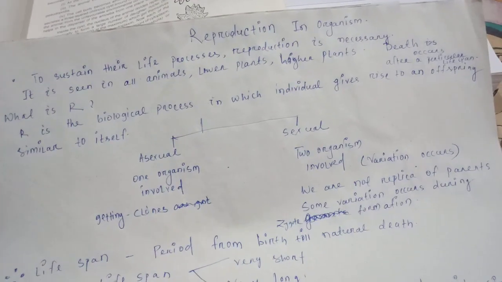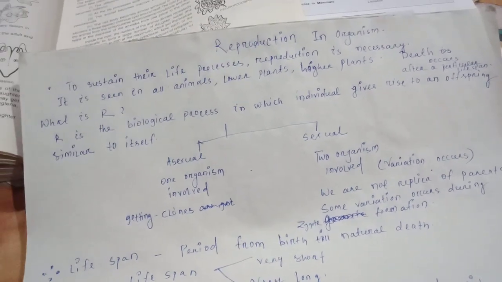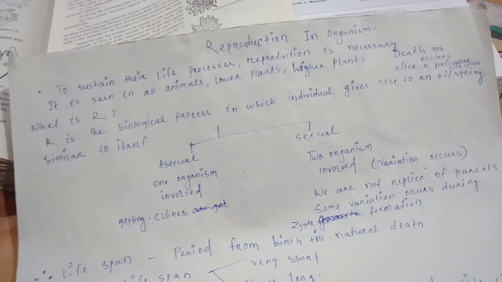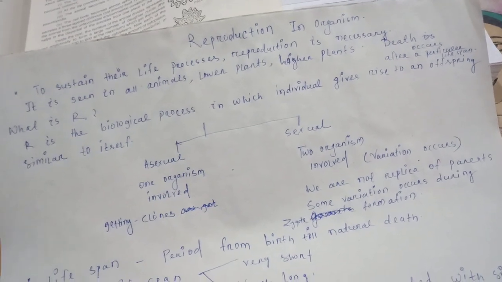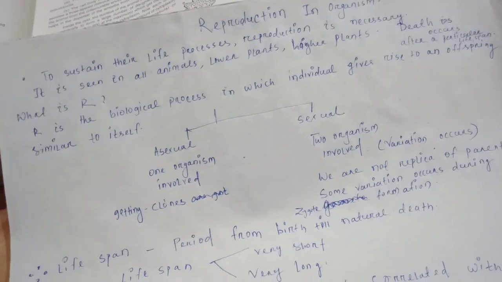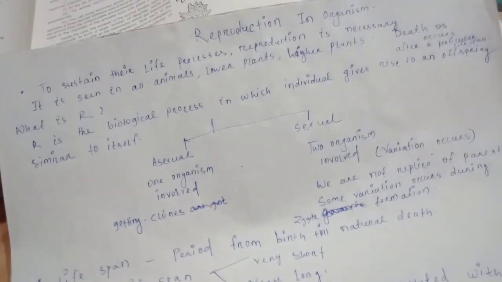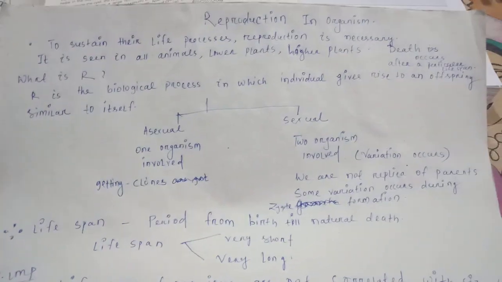It is seen in all organisms like lower plants, higher plants, and in higher animals. In first year we discussed the phylums and so on. In phylums also, in all cases reproduction is seen.